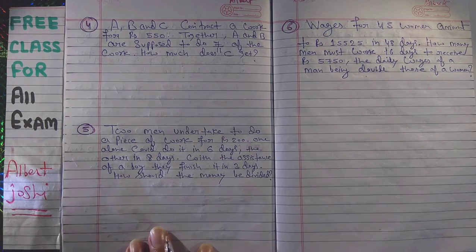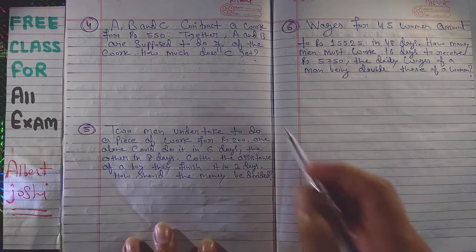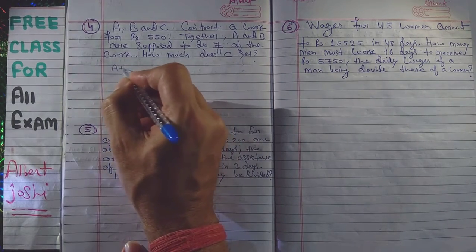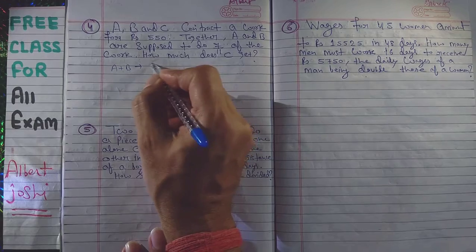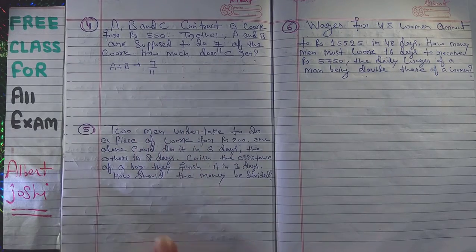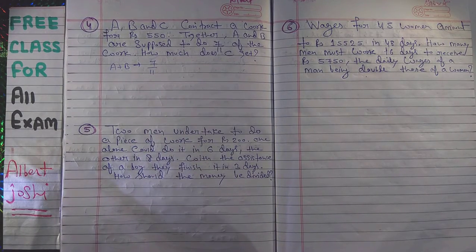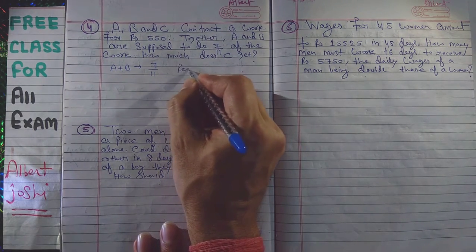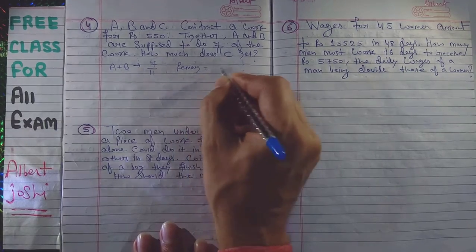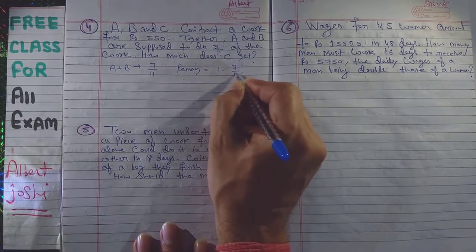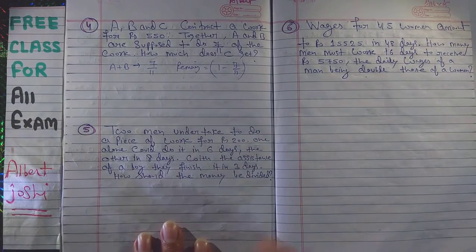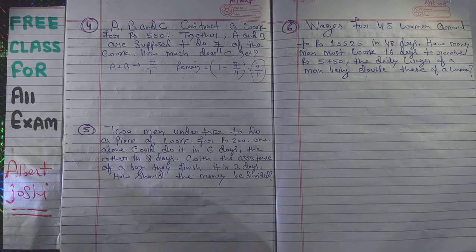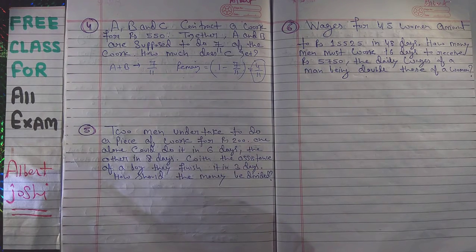So A and B are supposed to do 7 upon 11. So A plus B have done 7 upon 11 of the work. It means the remaining work is equal to 1 minus 7 upon 11. That is the remaining work, and it will be 4 upon 11. So this remaining work, 4 upon 11, C will complete.